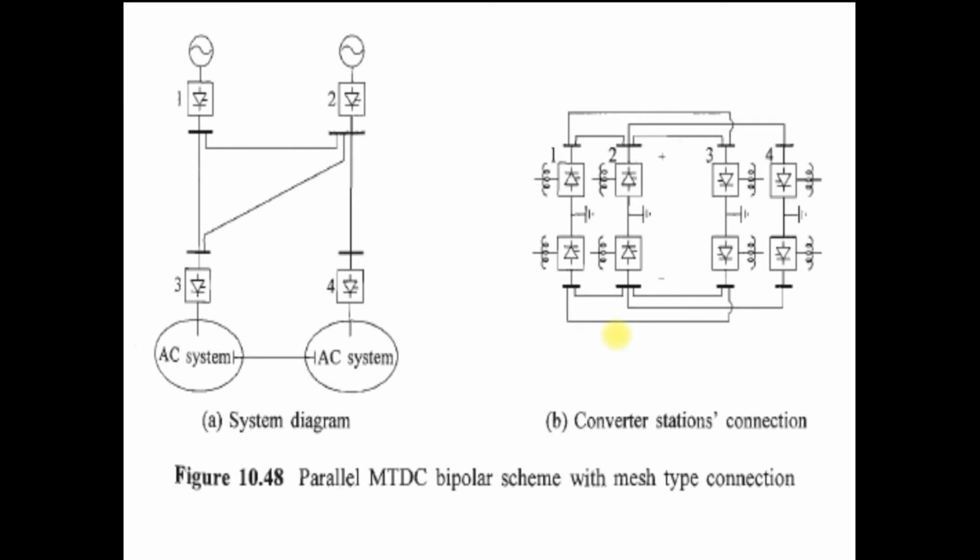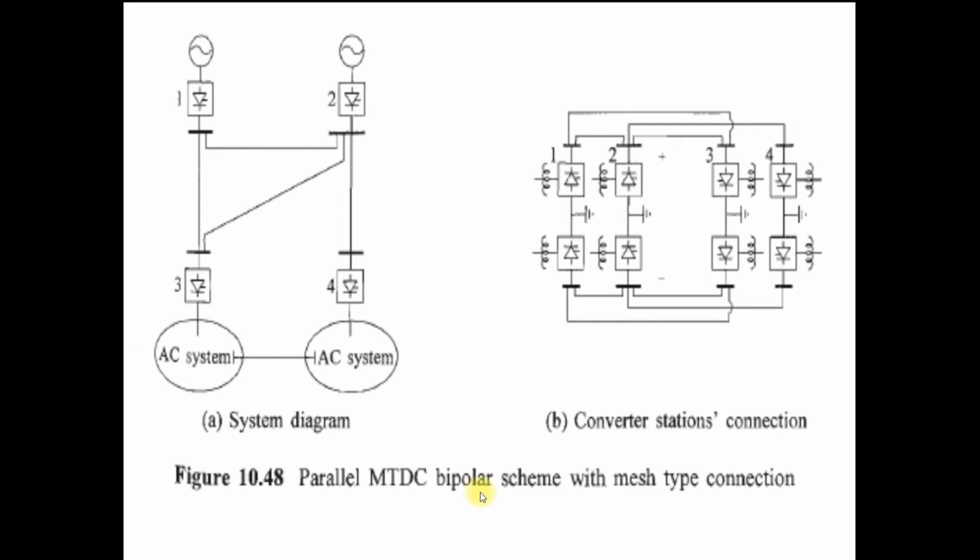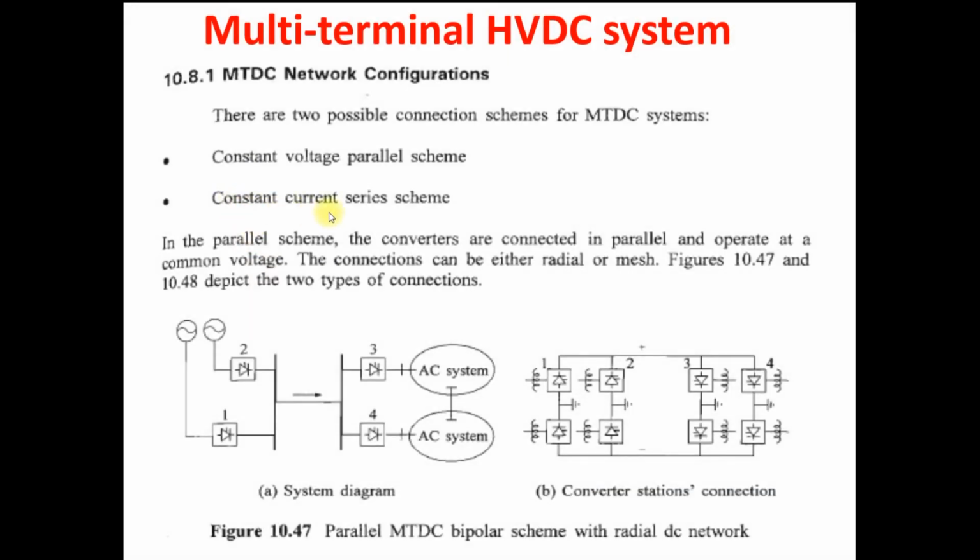Then the third one is the third configuration. You can see the constant current series scheme. Up to this we saw the constant voltage parallel scheme. In the parallel scheme there are two categories. One is parallel multi-terminal DC bipolar radial and the other is parallel multi-terminal DC bipolar mesh network. Clear? Then the second is the constant current series scheme.